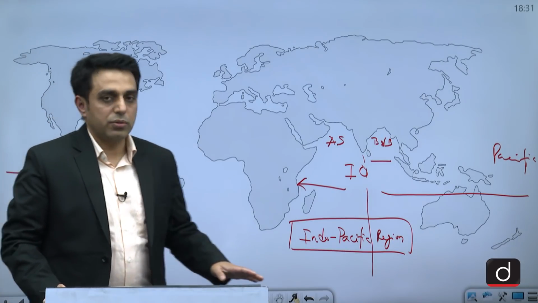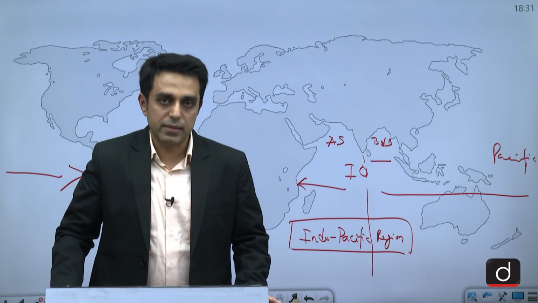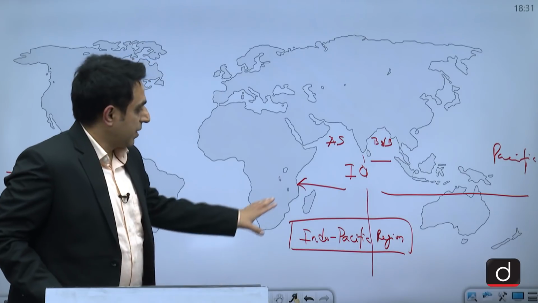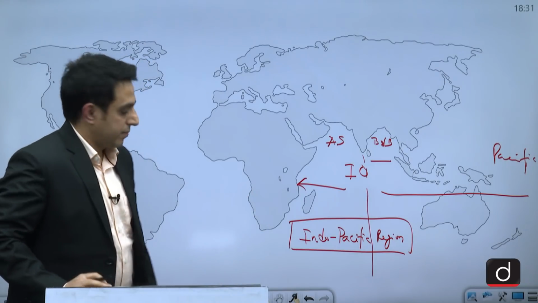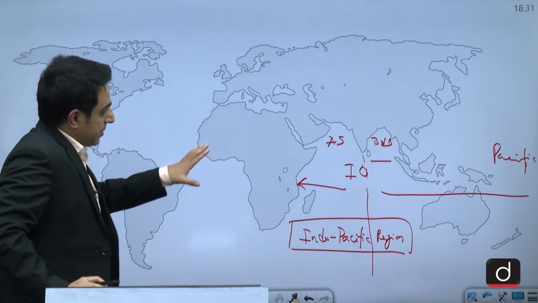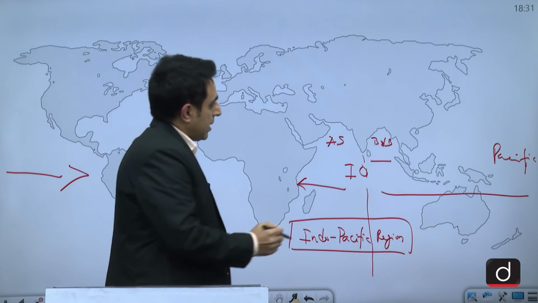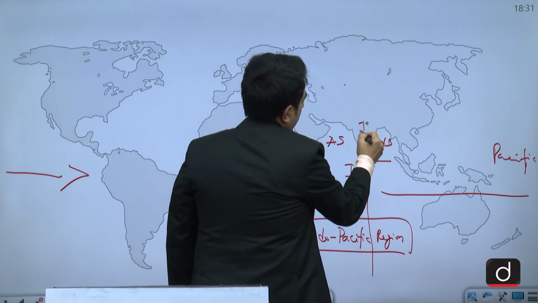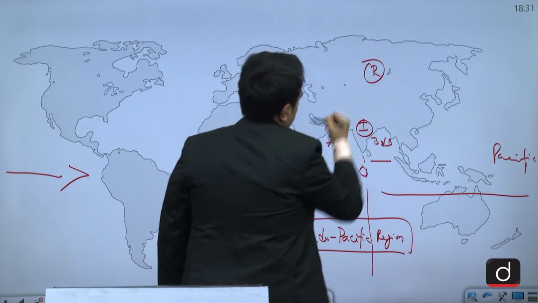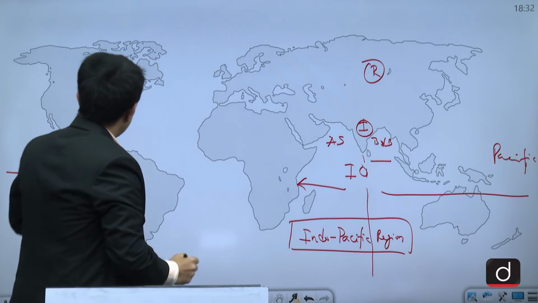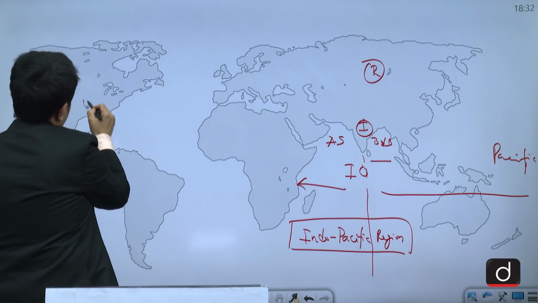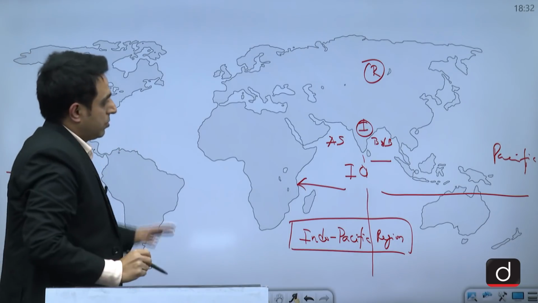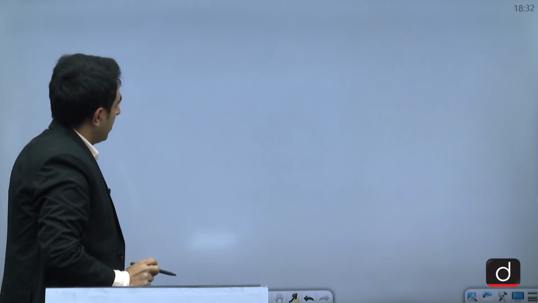But now the US has also agreed to what India thinks of the Indo-Pacific region, its extent. So basically this question is dealing with how India-Russia defense deals are less significant than India-US defense deals. So that we have to answer.